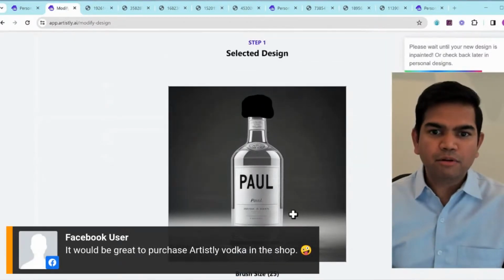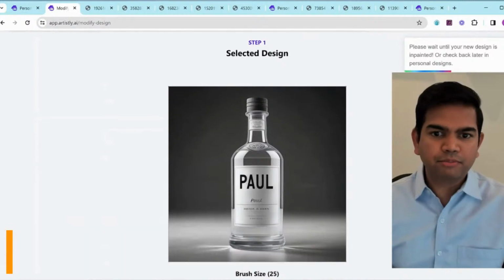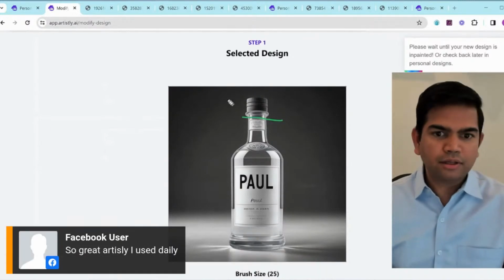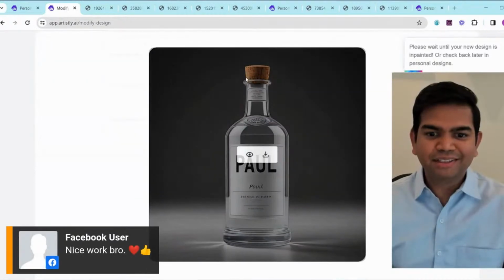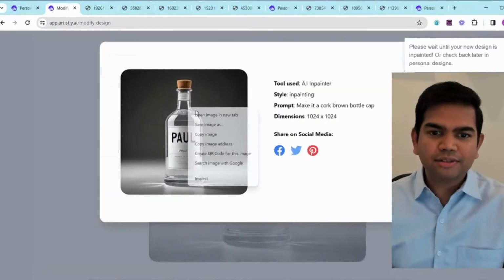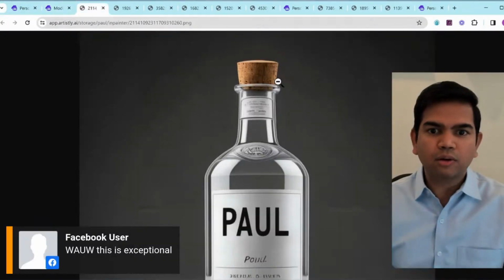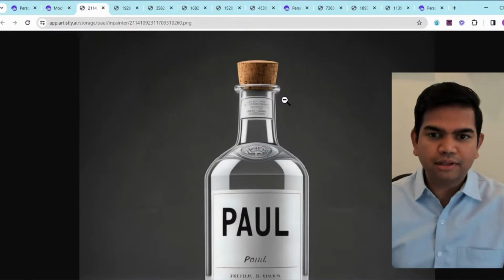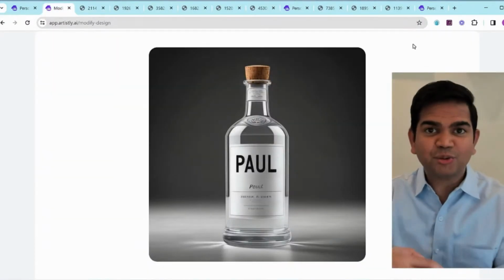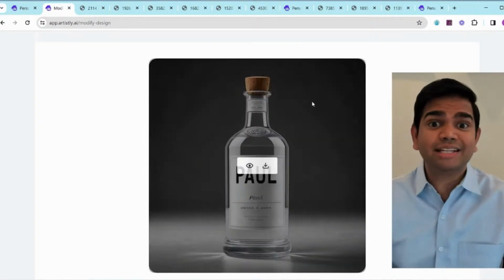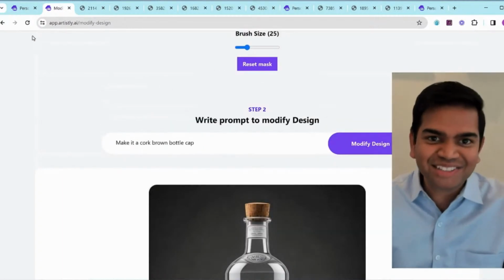Look at that. Let's just reset this mask here. Before it was like this, right? So look at that cap here. And now look at the cap here. Beautiful, right? So this is what I'm talking about. It'll look high quality. There's no blemishes around it, nothing. It'll look beautiful like this, right? This is the beauty of how all the features will work hand in hand together. It's so fun. It's addictive, actually. I can't stop using the application. So much fun.